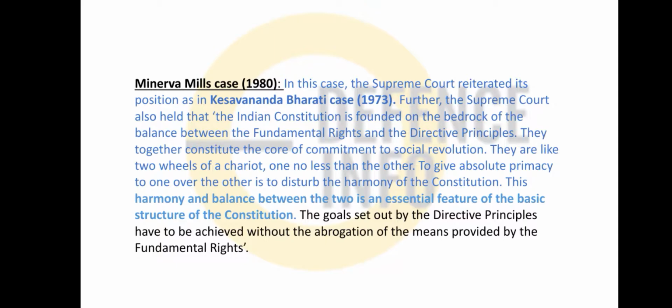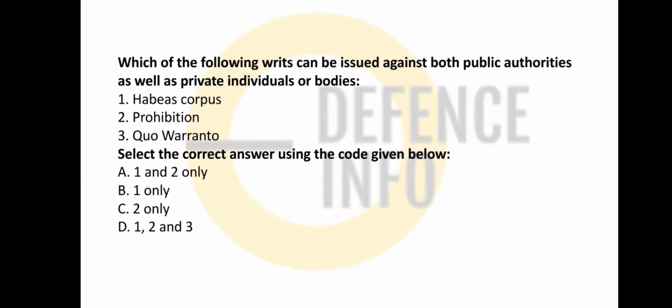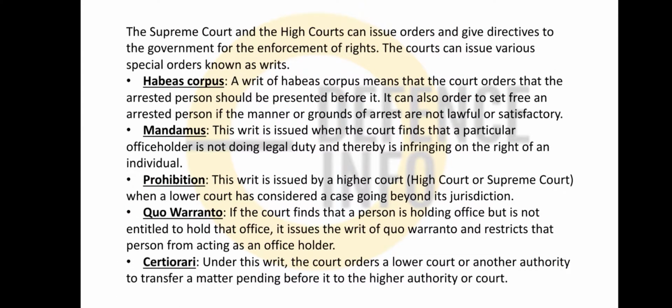And friends, next question: which one of the following writs can be issued against both a public authority as well as a private individual or body? Is it habeas corpus, prohibition, or quo warranto? So friends, option 1, that is the B option, is the correct one, habeas corpus. And friends, I will explain the reason in brief.